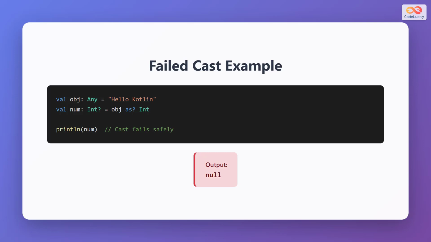Now let's see what happens when a cast fails. We have the same variable object containing "Hello Kotlin", but this time we try to cast it to Int. Since a string cannot be cast to Int, the safe cast operator returns null. The variable num receives null, and when we print it, the output is null. Notice that the program doesn't crash, it handles the failure gracefully.